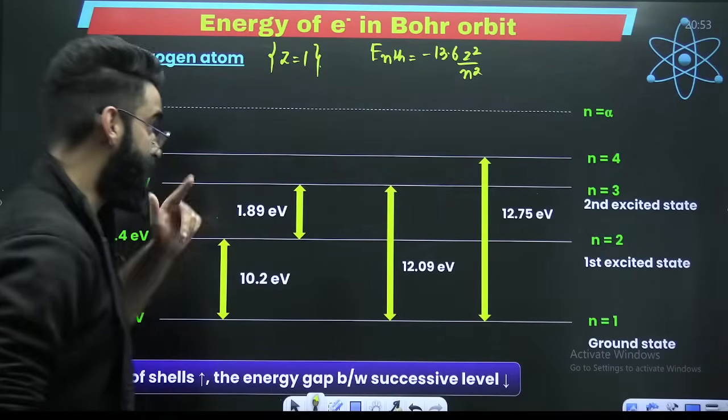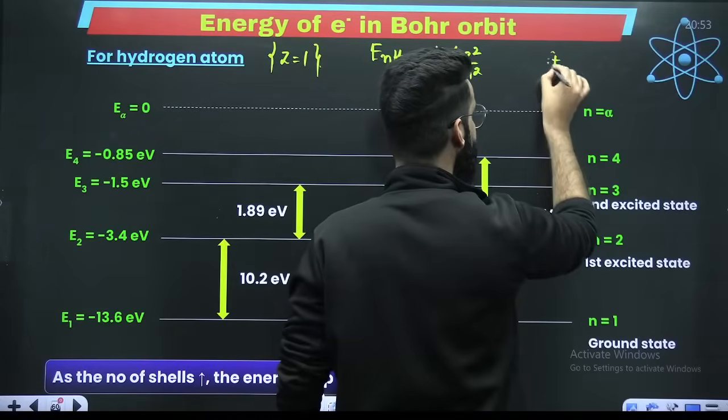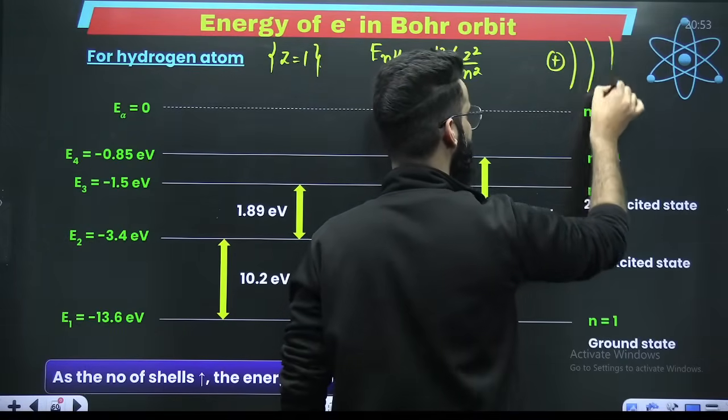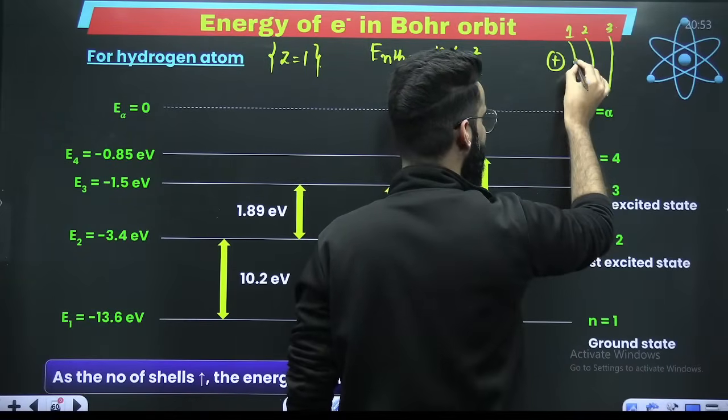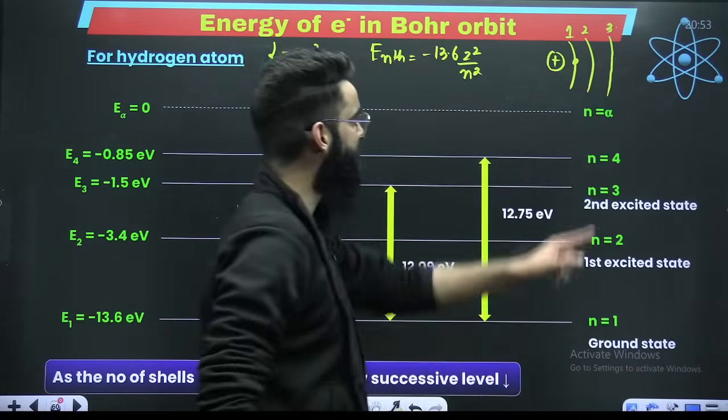In the case of the hydrogen atom, this is your hydrogen's nucleus. This is shell number 1, this is shell number 2, this is shell number 3. If the electron is here, how much energy does it carry?